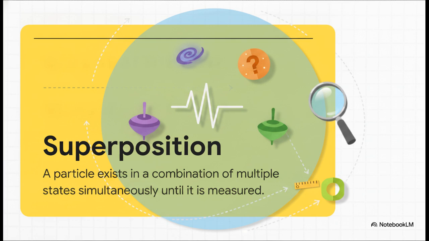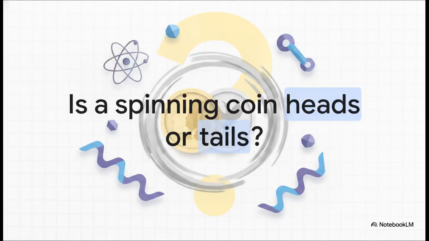The crucial thing to understand here is that it's not just about us being ignorant of the particle's state or our tools not being good enough. The math tells us the particle is literally in a combination of all available states at once. I know, it sounds totally impossible to wrap your head around.